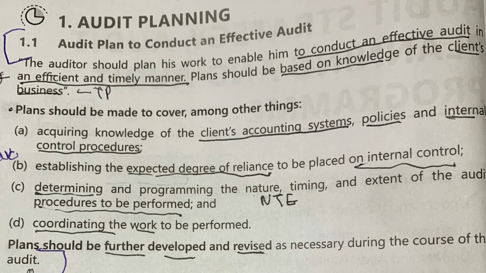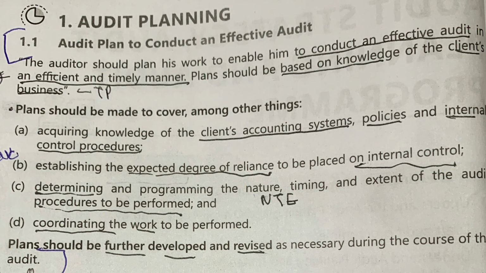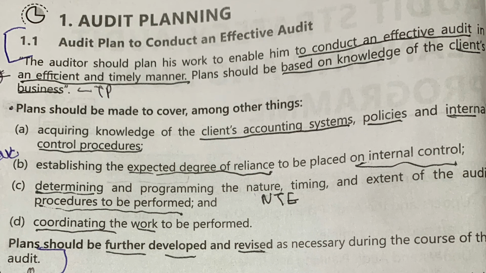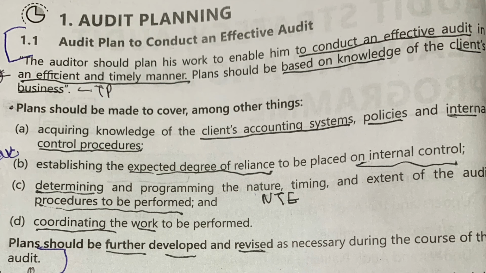Second, plan should be made to cover, among other things, first, acquire knowledge of clients' accounting system, policy and internal control procedure. This is common sense. We need to acquire knowledge of clients' accounting system and policy of internal control.